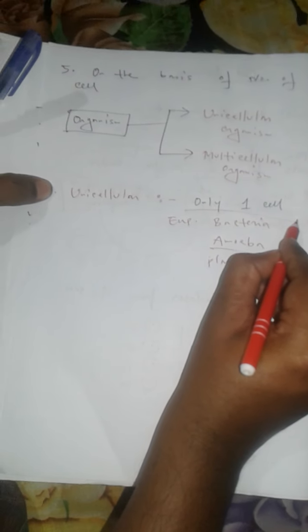According to your textbook, you have to remember these 3 examples. So define unicellular organism. The organism whose body is made of only one cell is called unicellular organism. For example, bacteria, amoeba and plasmodium, because all these organisms consist of only one cell in their body.